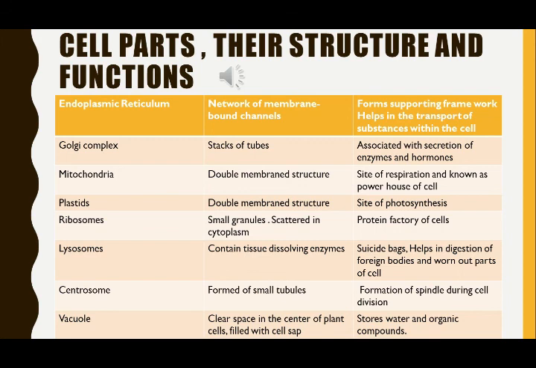Vacuoles we have already discussed. Clear space in the center of plant cell filled with a fluid that is known as cell sap. Outermost covering of the vacuole is known as tonoplast. Function is to store water and organic compounds. We have discussed about the cell